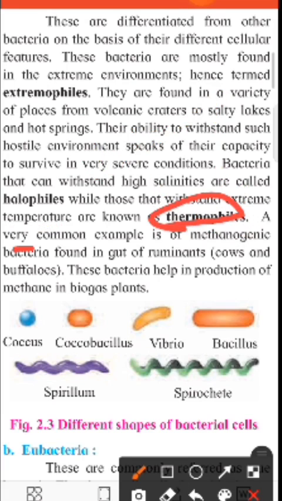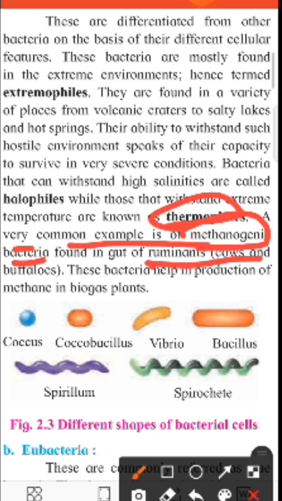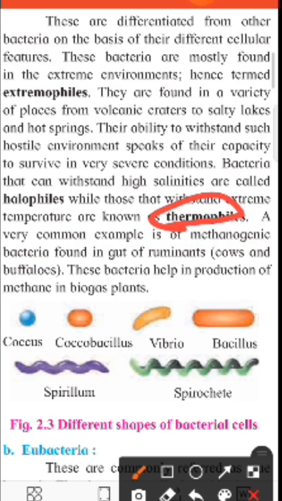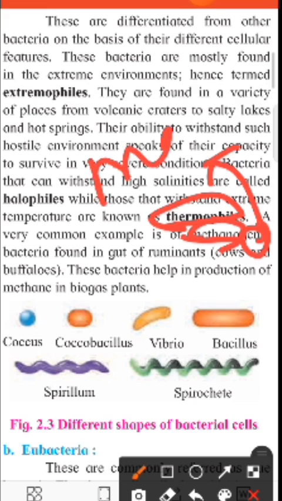A very common example of methanogenic bacteria is found in ruminant organisms like cow or buffalo. In ruminant organisms, the organisms which generate methane gas, methane and genesis, are called methanogenic bacteria.